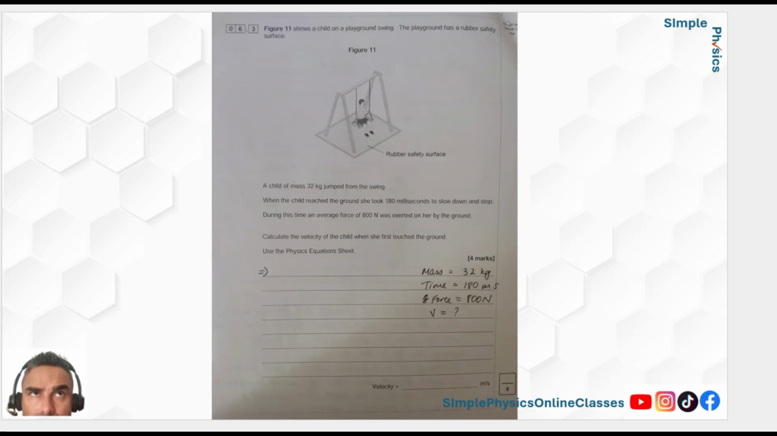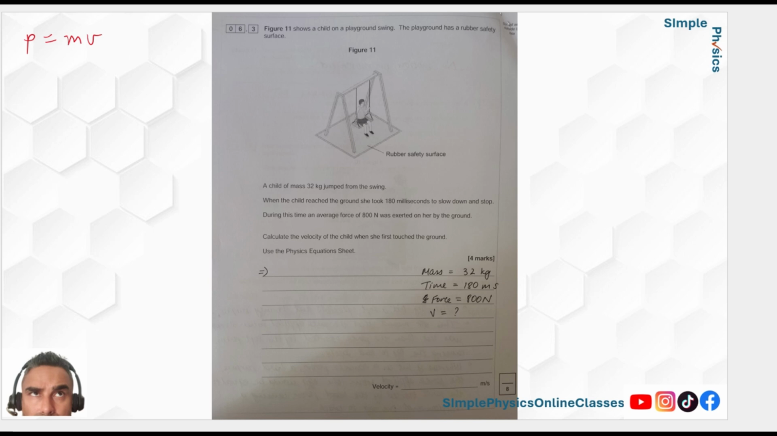Okay, next question. Now, this didn't come up last year, so I'm expecting it this year. We didn't see momentum last year. So, conservation of momentum: momentum before, momentum after. Don't forget momentum was mv. You're probably thinking, why am I writing that here? Because it's got nothing to do with momentum.